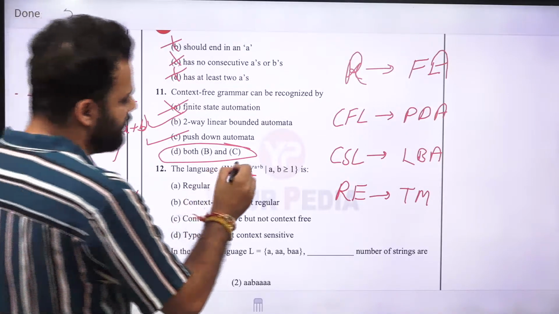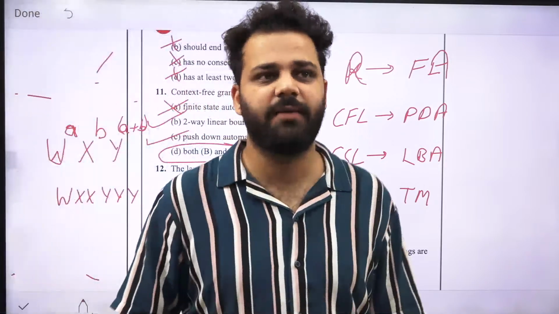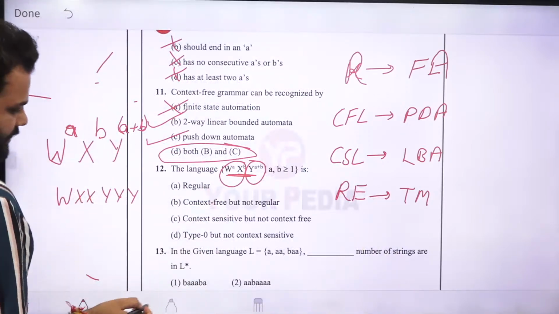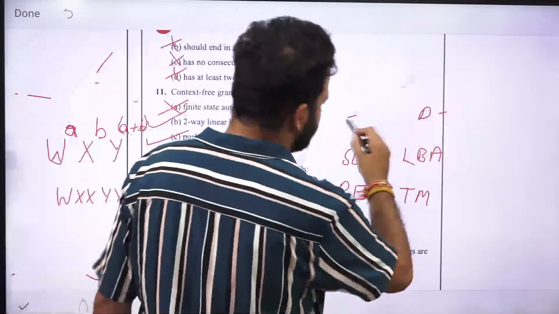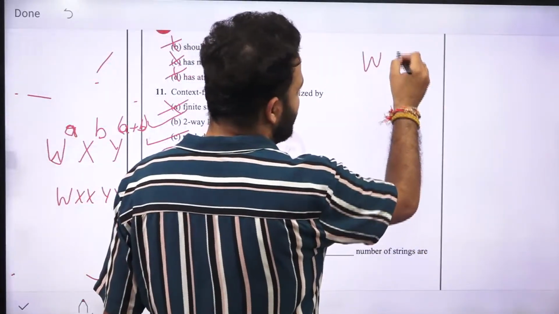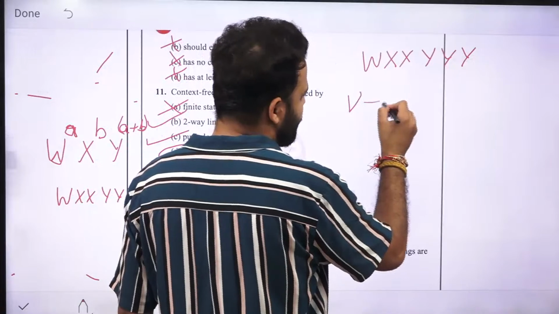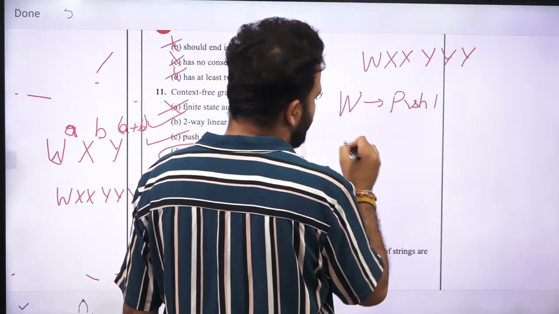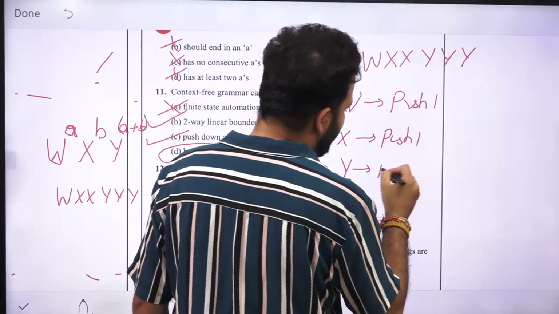So there is a comparison. You need to add these and compare it with the number of Y. Whenever there is one comparison, we need one stack. How? Let's say the string is WXXYYY. The command will be: for W, push 1; for X, push 1; for Y, we will pop 1.